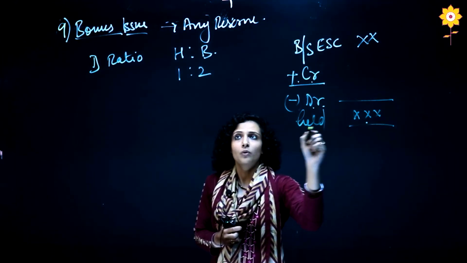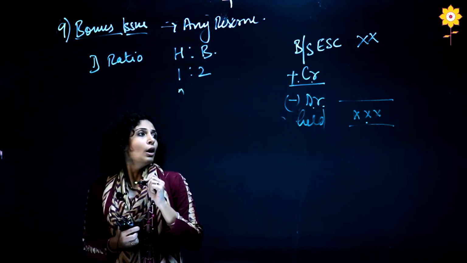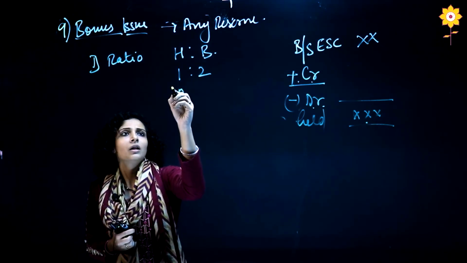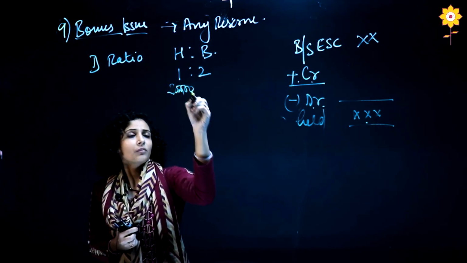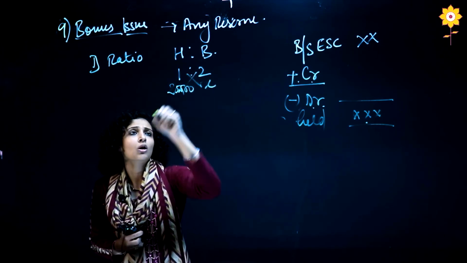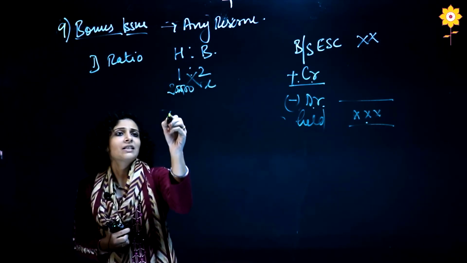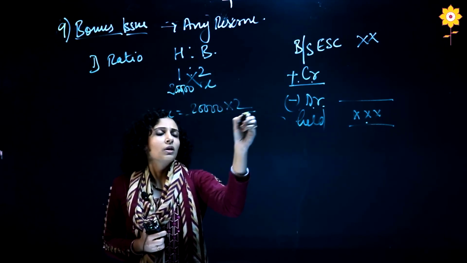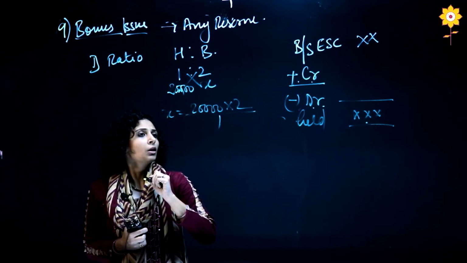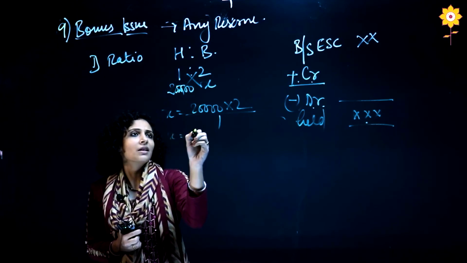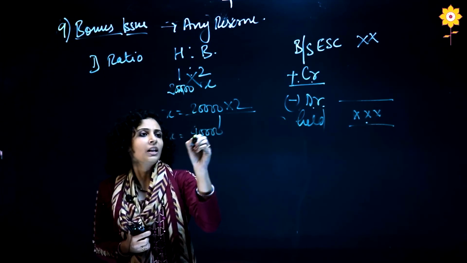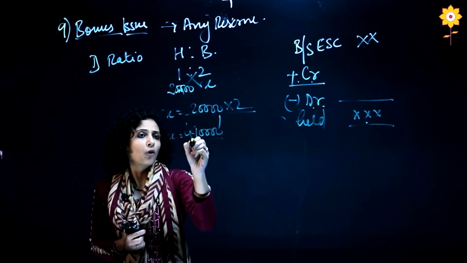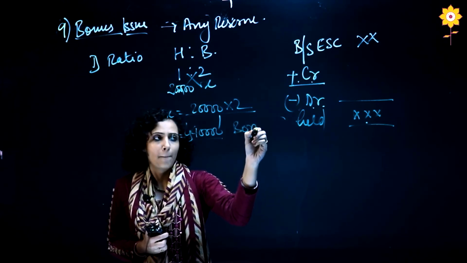So whatever amount you will get here, you will write below bonus. Suppose I got 20,000 here, and I will write X below bonus. So X is equal to 20,000 into 2 divided by 1. So my answer is 40,000. So rupees 40,000 is my bonus.